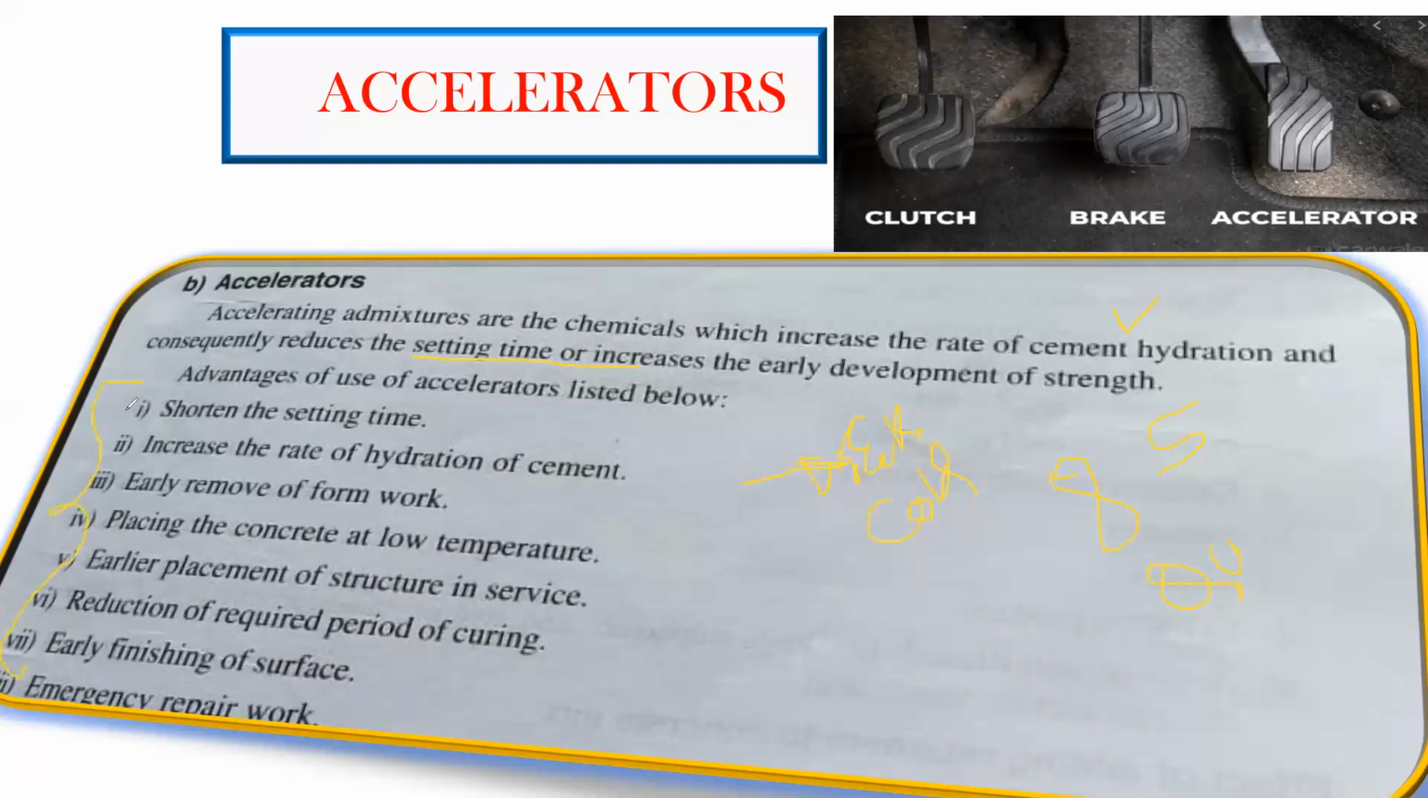The first one is to shorten the setting time. Let us say the initial setting time was somewhere like 85 minutes, or the final setting time you are taking around 350 minutes. Okay, I'm taking some random values. If you want to decrease all these, if you want your cement to set very quickly, if the initial setting time of a cement has to be short, in that case you can go with the accelerator. First point.